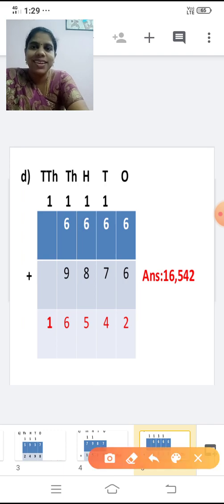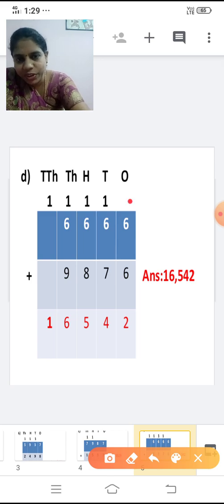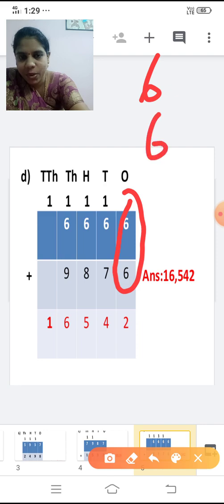Now we are going to add the third sum. 6,666 and 9,876. Shall we add this? The question is, we are going to add 6,666 and 9,876. So what we have to do? First we are going to add the ones place. So 6 and 6. Now add and tell me the answer now, children.